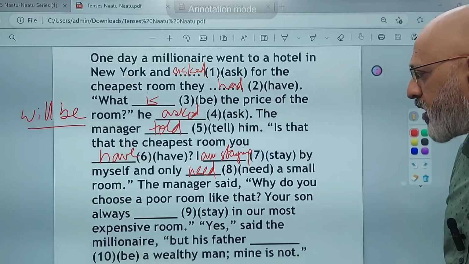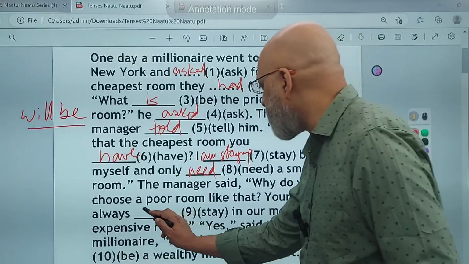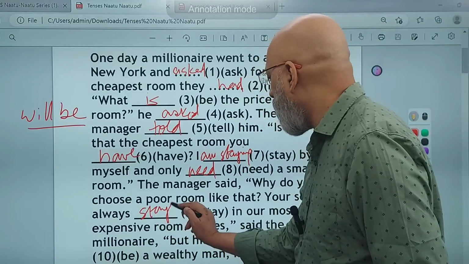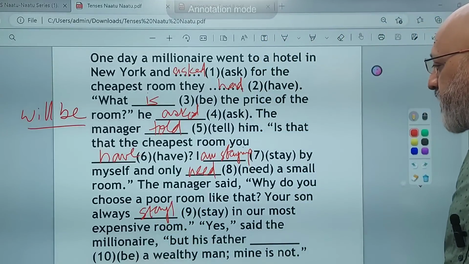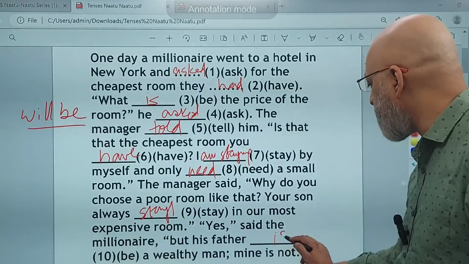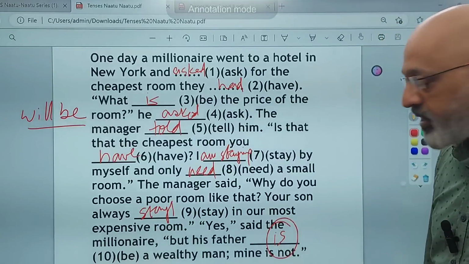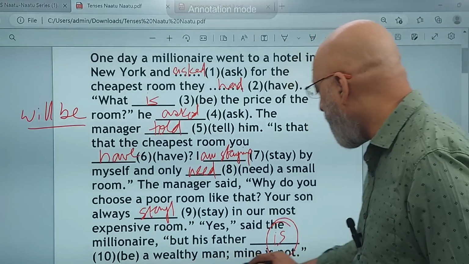The manager said, "Why do you choose a poor room like that? Your son always stays in our most expensive room." "Yes," said the millionaire, "but his father is a wealthy man." Because he's still alive, right? So it will be "is," right? His father is a wealthy man, mine is not.